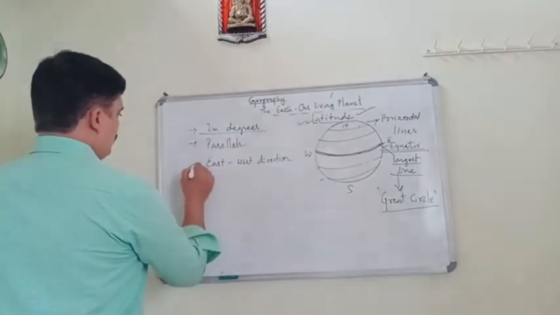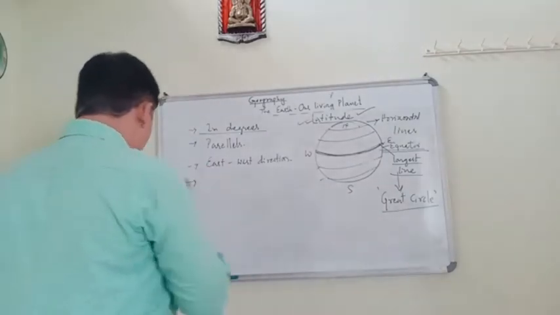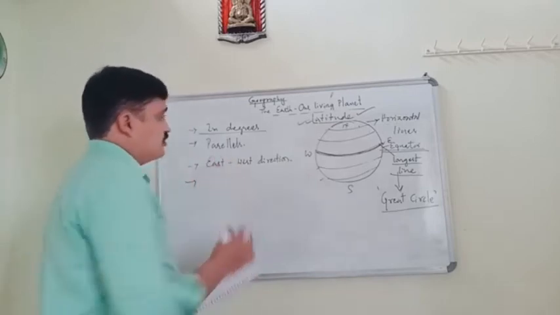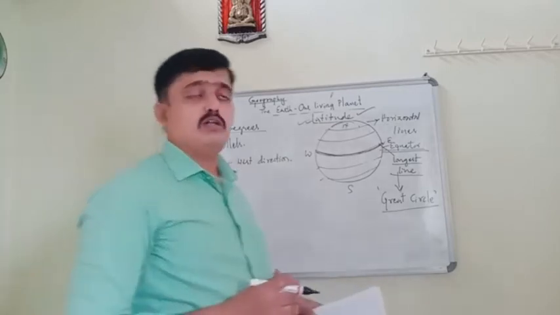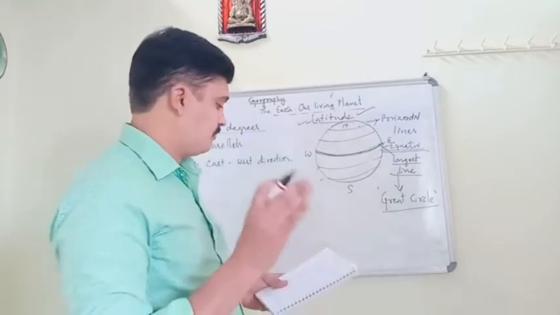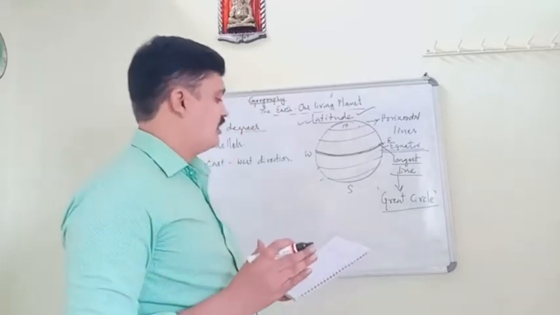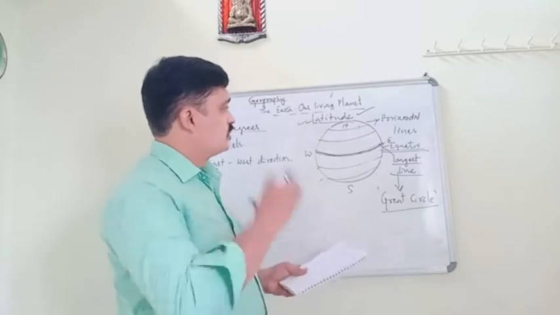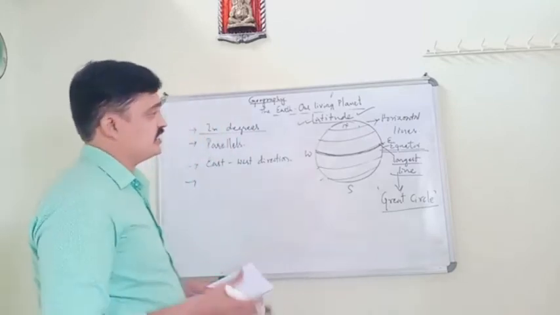And also, these lines help to measure the distance north or south from the equator.